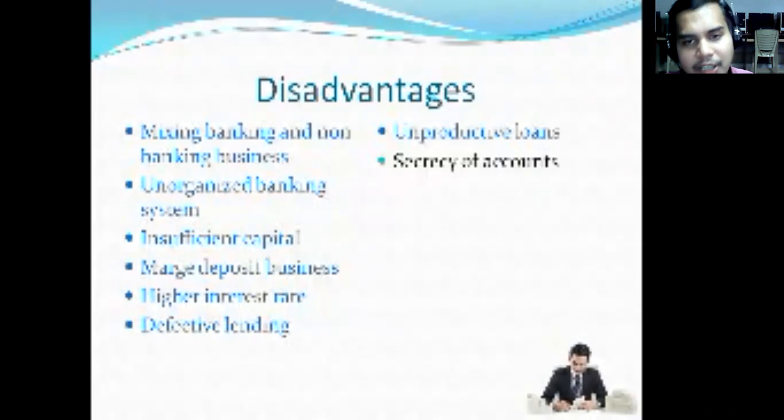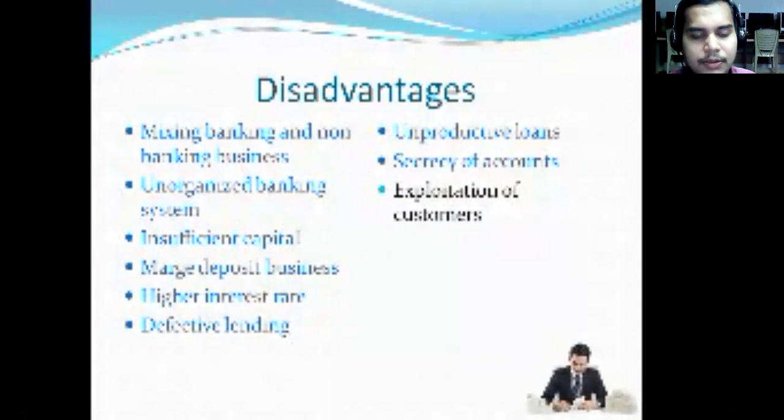That's why we call it the unorganized banking system. As it is an unorganized system, the people have complete freedom either to maintain accounts or not. So the maintenance of accounts is only for their record purpose, not to disclose the facts to the common public or for government purposes.